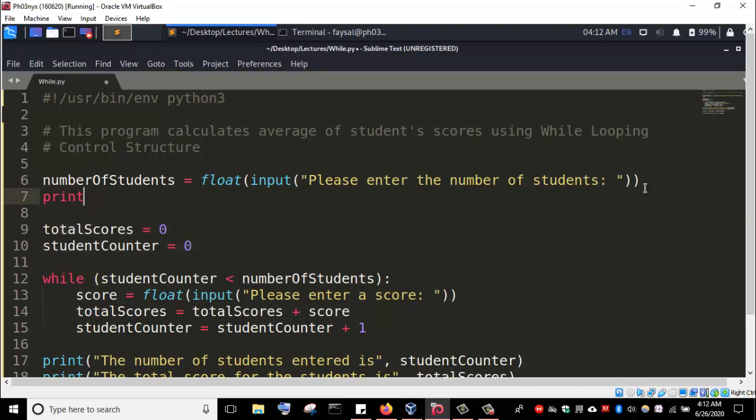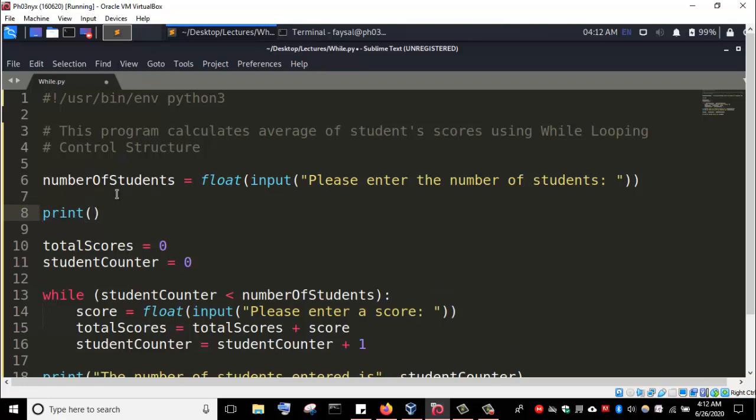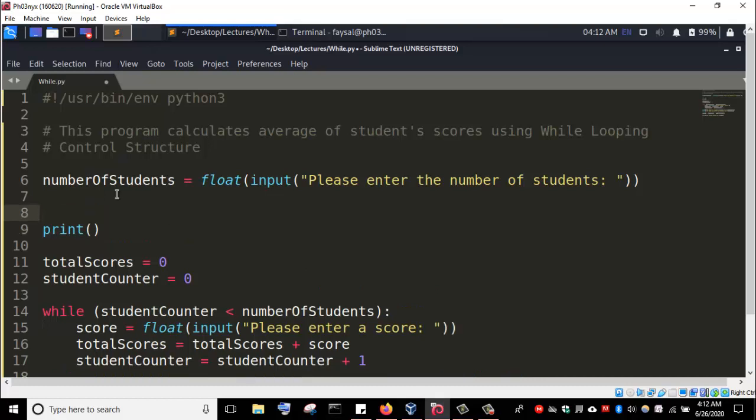We call the print function with an empty argument, that is, not supplying any argument. This will just print an empty line. I can add a comment here: print a white space. So this will basically print out a white space.